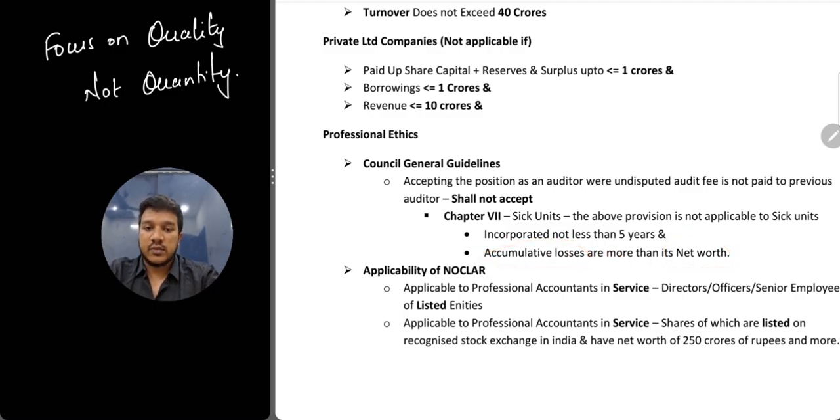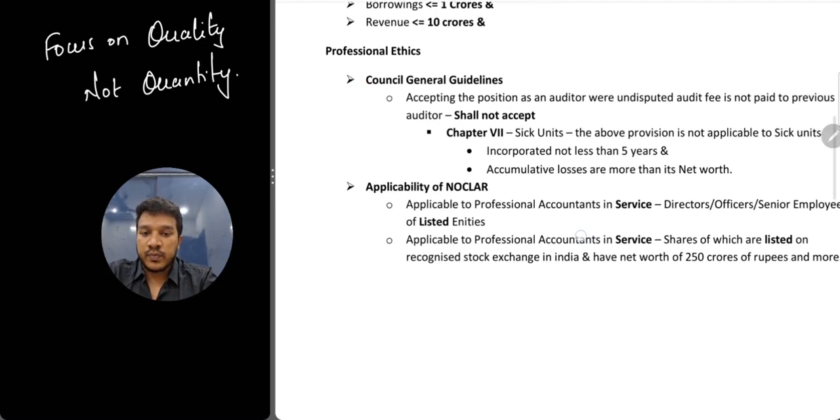Okay, it can be tested in the MCQ. So I've covered it here. Okay, again, professional ethics में और ज़्यादा limits है. We'll be seeing that in the part 2.